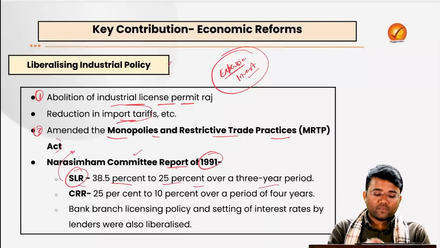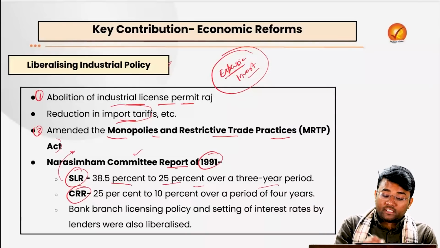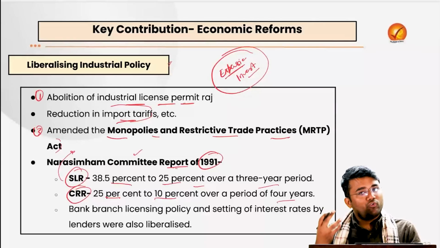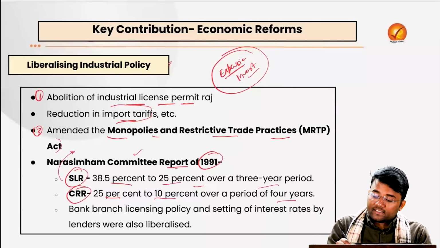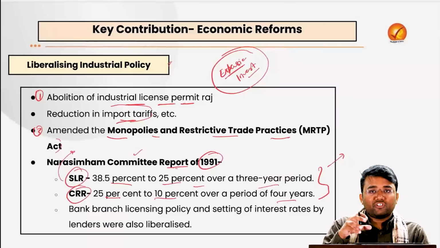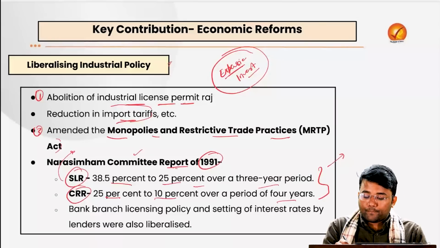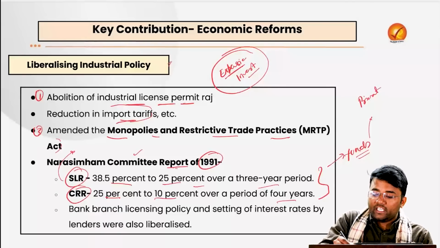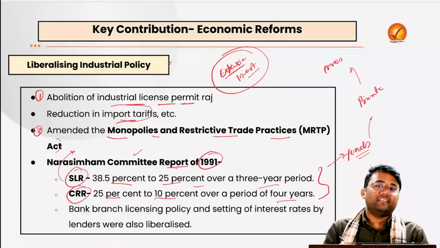The CRR was to be reduced from 25% to 10% over a period of 4 years, because of these kinds of restrictions, the banks do not have proper funds to give to the private sector, who can actually invest back in the economy itself.